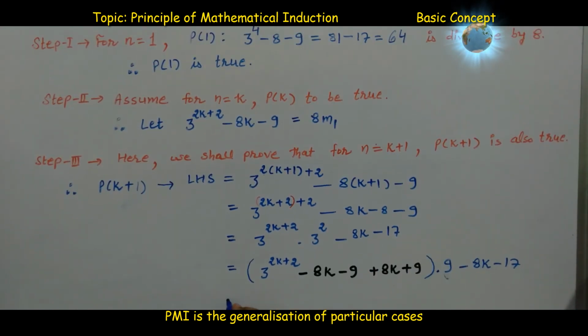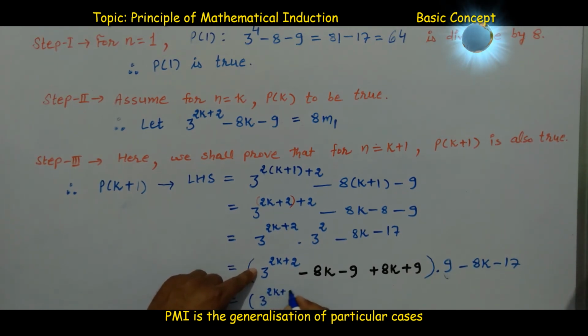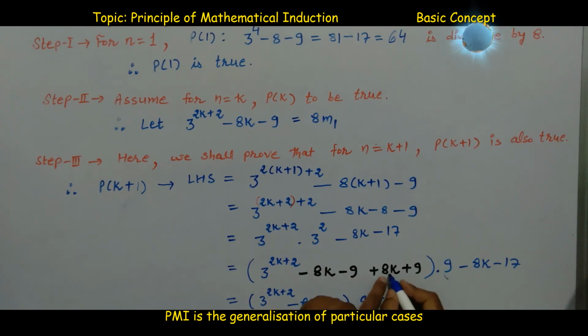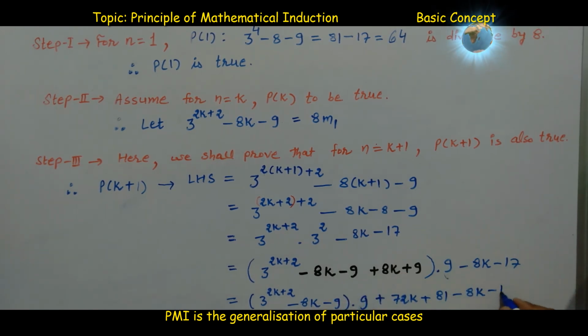Again this can be written as 3 raised to power 2k plus 2 minus 8k minus 9, into 9, that is 9 into 9, plus 8k into 9, which is 72k, plus 9 into 9, which is 81, minus 8k, minus 17.